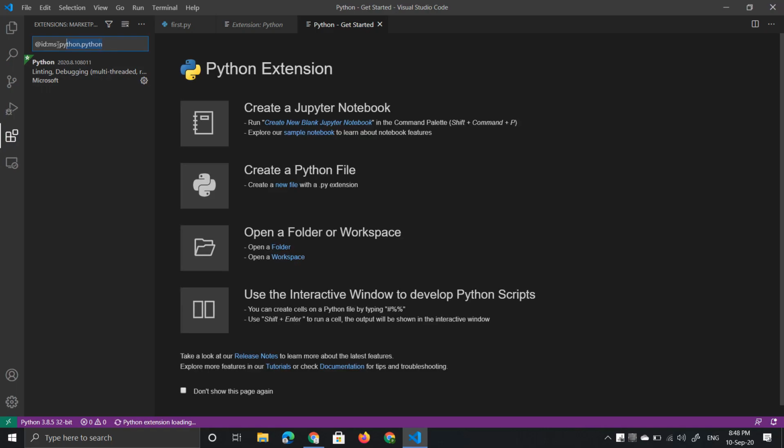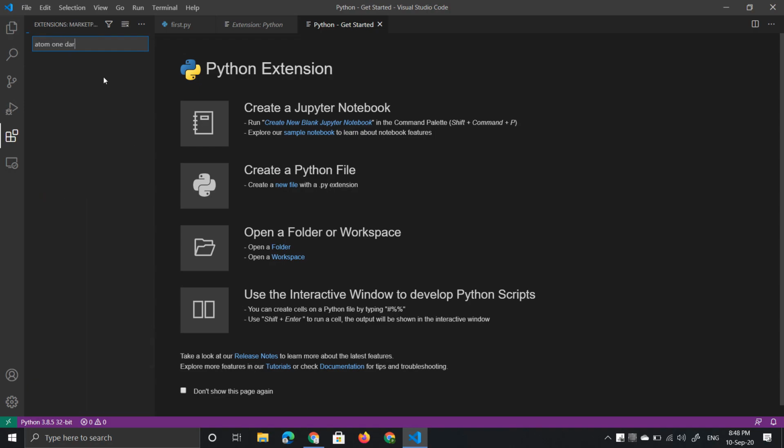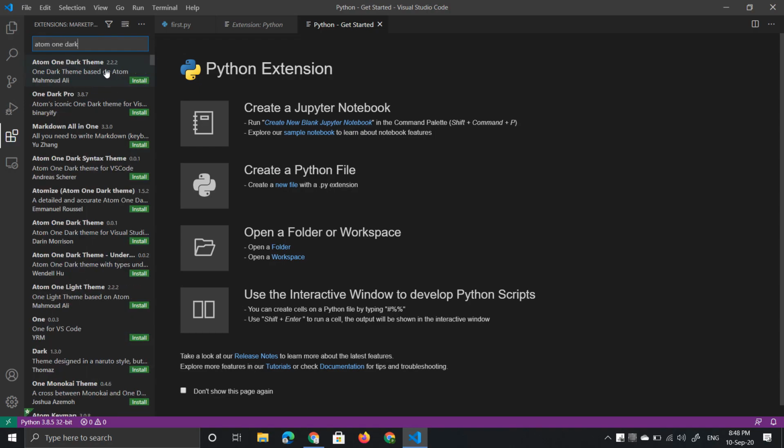The first one is a theme. I'm using the Atom One Dark theme for about 8 months. This theme looks really cool. Just install it.